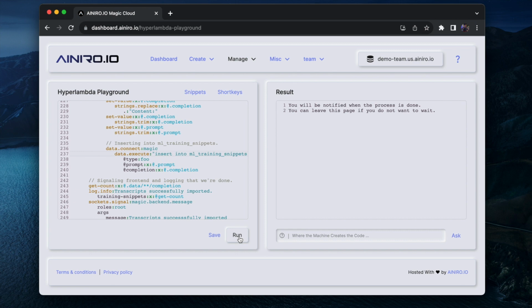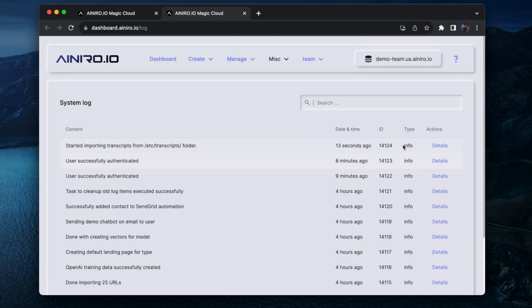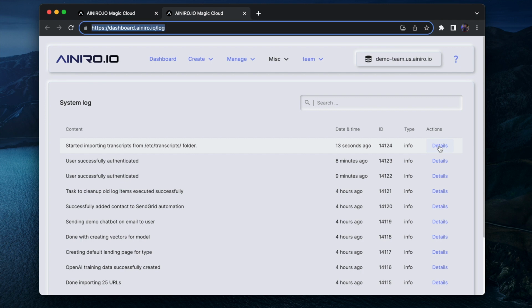I can close the browser if I want to. Whenever I'm done importing training snippets, I will look in my log and I will see here that it started importing transcripts. So now it's running through the files and chopping them up. And then after a few minutes, it will be done.